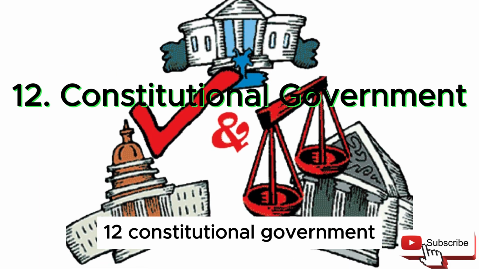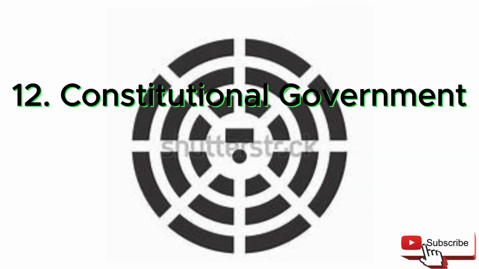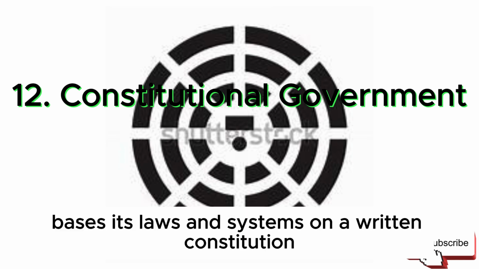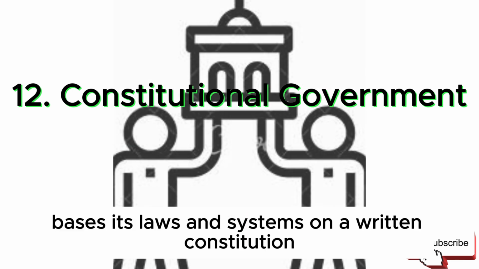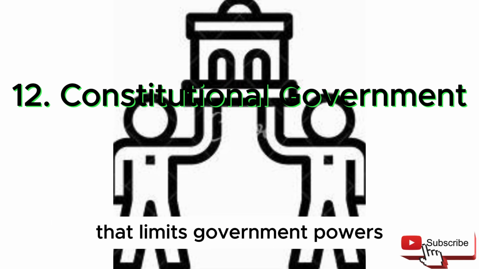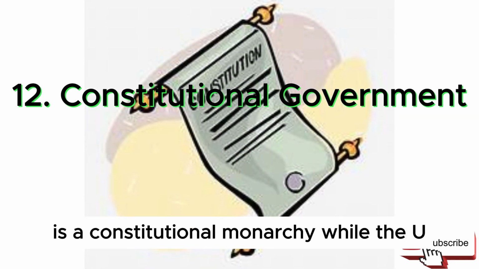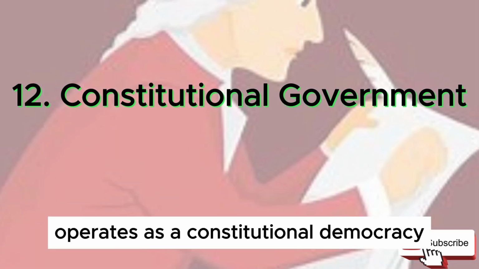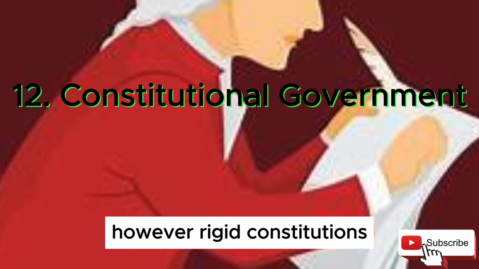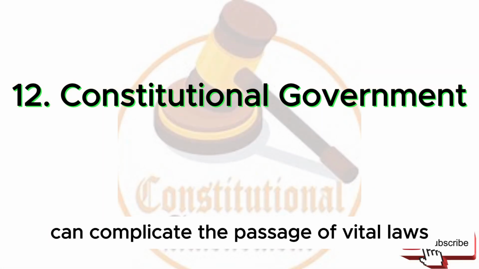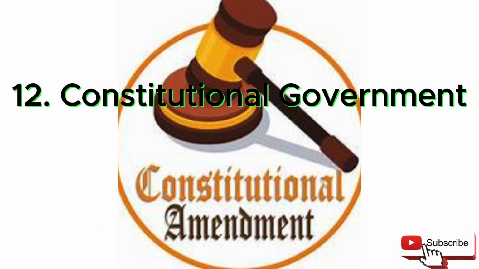12. Constitutional government. A constitutional government bases its laws and systems on a written constitution that limits government powers. The UK is a constitutional monarchy, while the USA operates as a constitutional democracy. However, rigid constitutions can complicate the passage of vital laws.